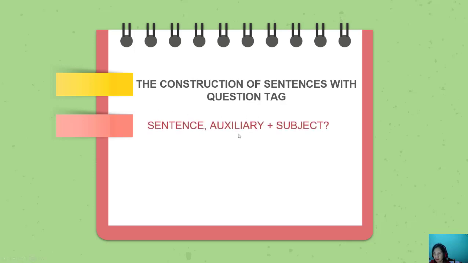Sentence, then auxiliary plus subject. Don't forget you have a question. The man killed my parents, didn't he? This is in simple past, so the verb is verb 2. The auxiliary for simple past, when you make it into question or negative, is did. That's why we have didn't he. And the subject is he, the pronoun.